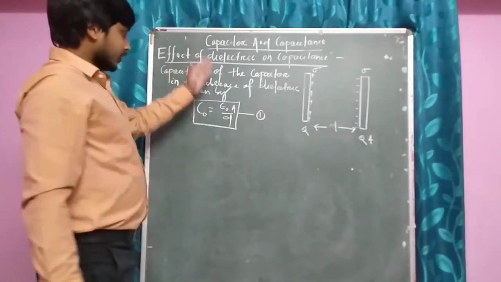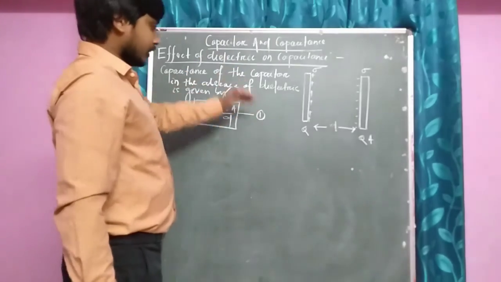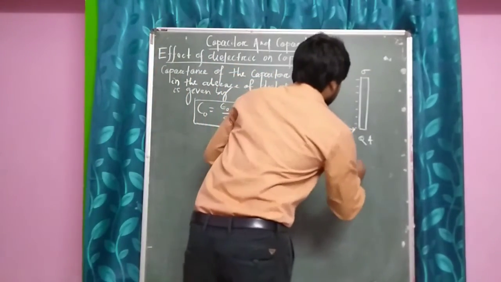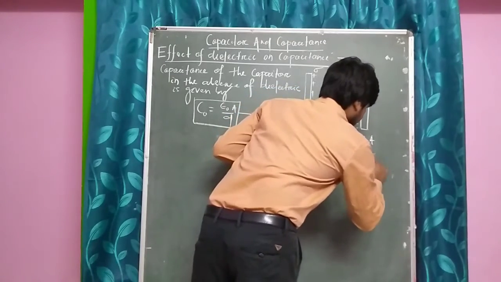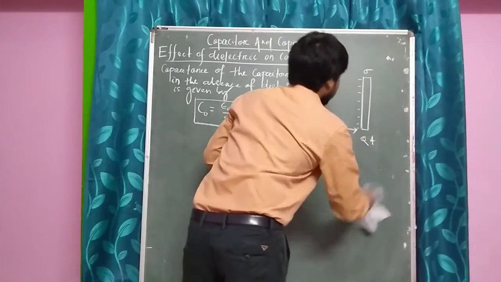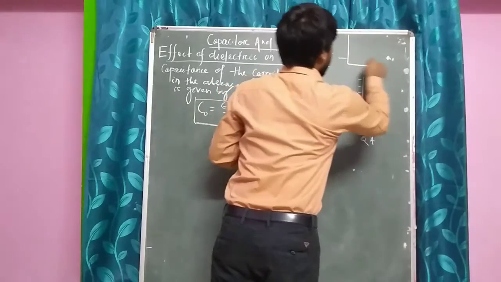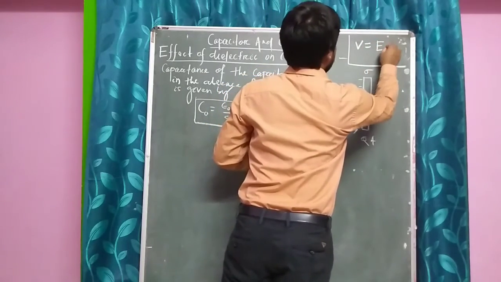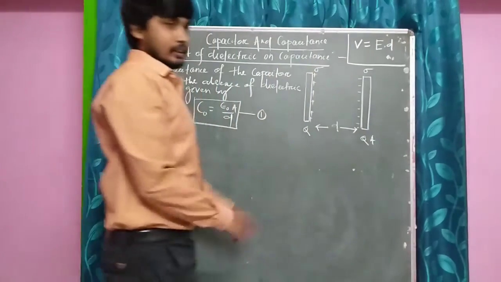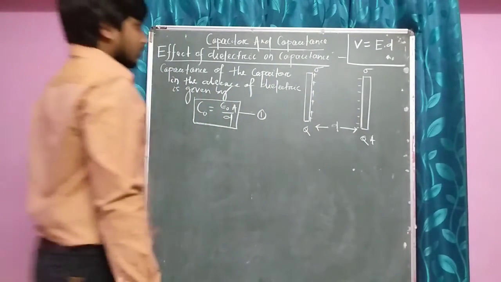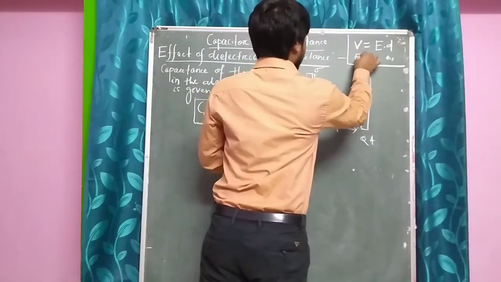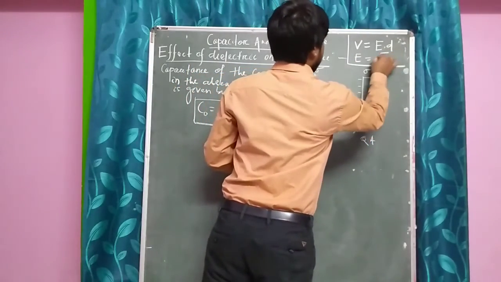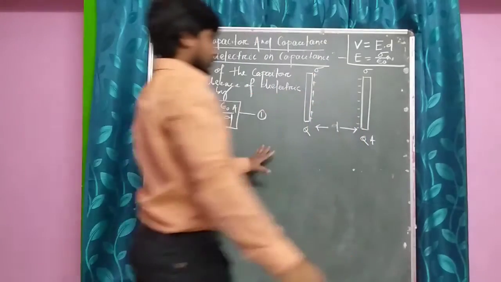So before going to the derivation, what will be the effect? You should remember two formulas. The potential is given by V is equal to E into d, and the electric field in between a parallel plate capacitor is given by sigma by epsilon naught.